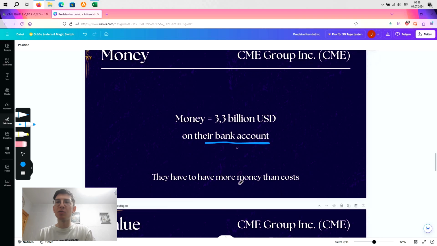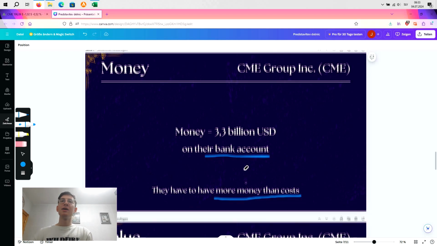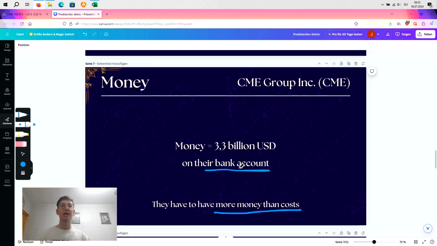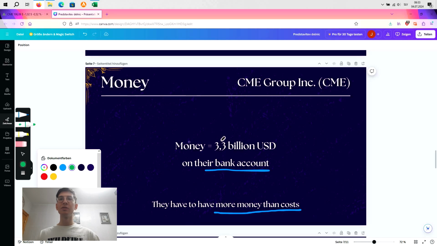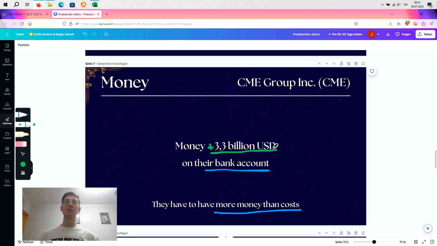And preferably, bro, wait, I cannot see. They have to have more money than the costs, okay? Now, how do we measure if they have more money than the costs? Bro, use your brain, you are not stupid. Look, they have plus $3.3 billion on their bank account. So when you go to the bank, that's how much they have on the bank account. It's that simple. And if they have plus right now here, that means they have more money than the costs. Otherwise, they would be in minus, obviously.